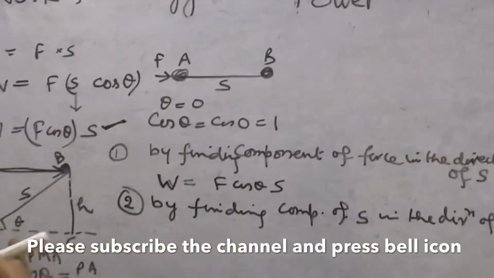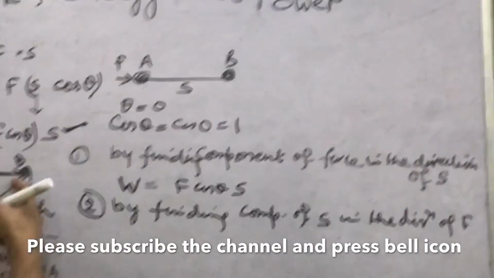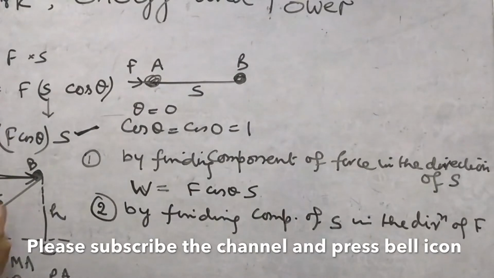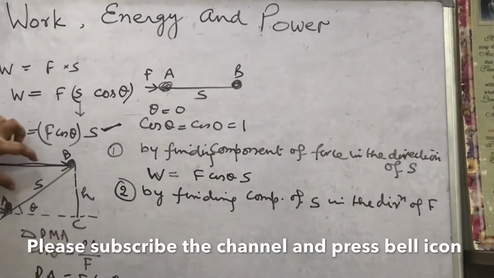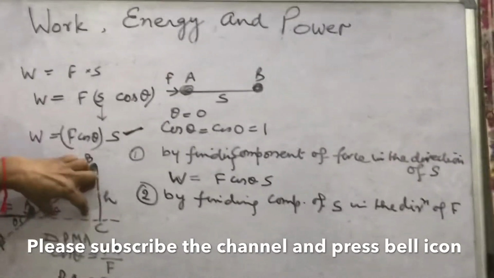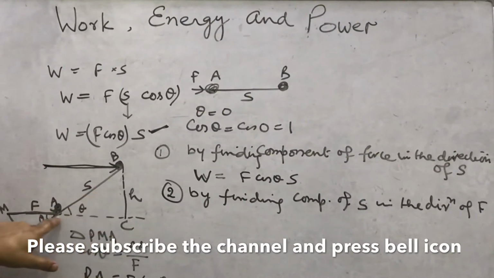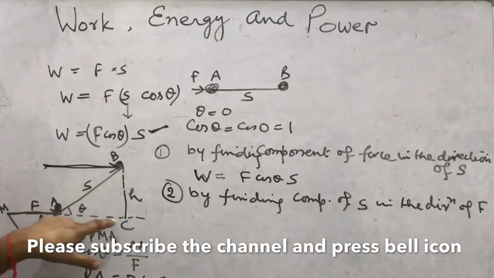Now how will you find it? This is the displacement, this is the force. What will be the component of displacement in the direction of force? This S will be resolved in the direction of force, that is AC. You have to find AC.